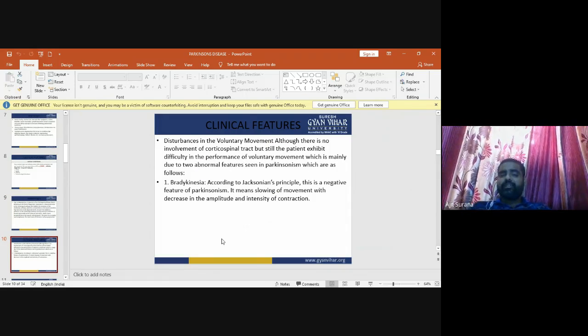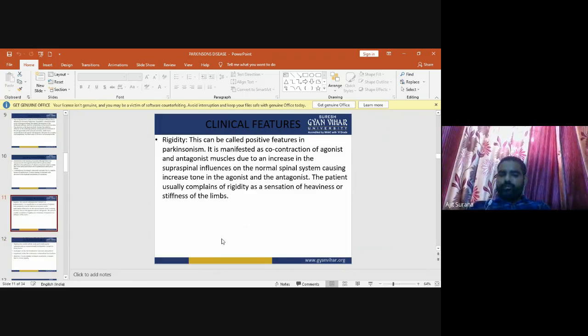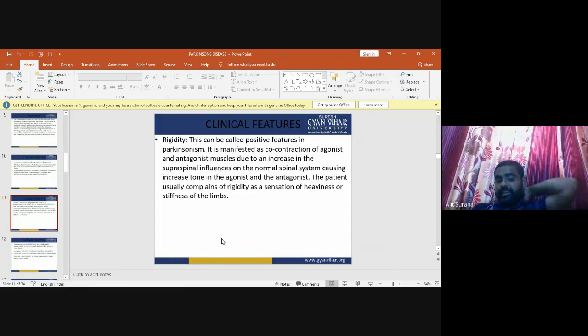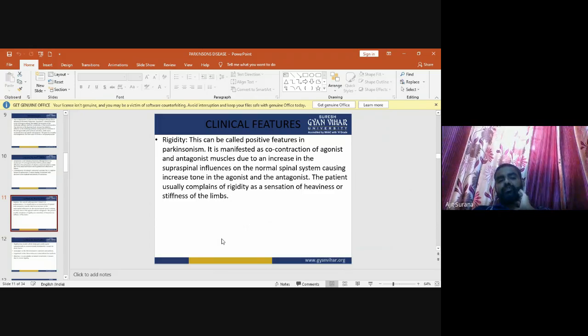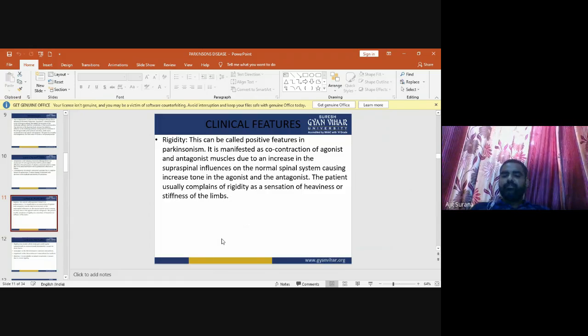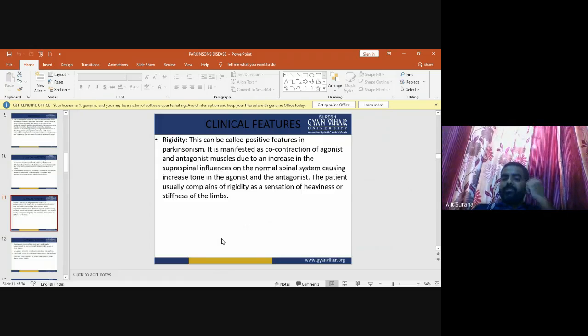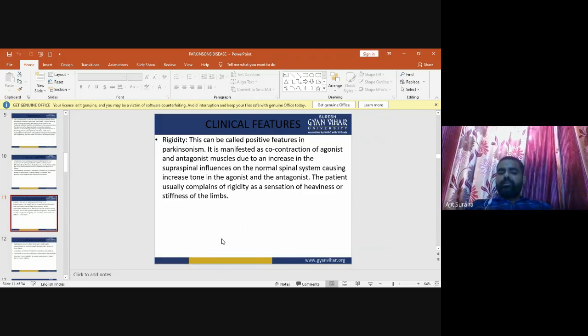Now the clinical features. In clinical features, there is bradykinesia, which means slowing of the movement. The second one is rigidity. Rigidity means there is co-contraction of agonist and antagonist muscles due to an increase in the supraspinal influence on the normal spinal system. They cause increased tone in the agonist and the antagonist.